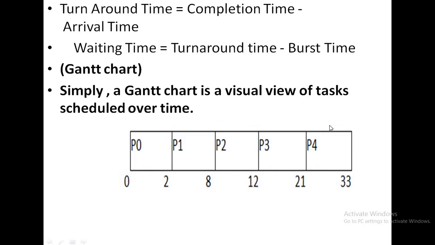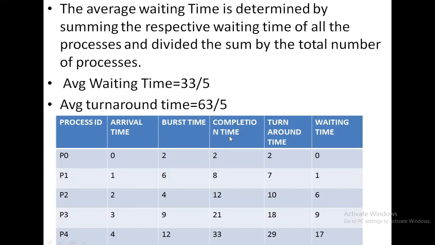The completion time for P0 is 2, P1 is 8, P2 is 12, P3 is 21, and P4 is 33. That is given here: the completion time of P0 is 2, P1 is 8, P2 is 12, P3 is 21, and P4 is 33. And how do we calculate the turnaround time?